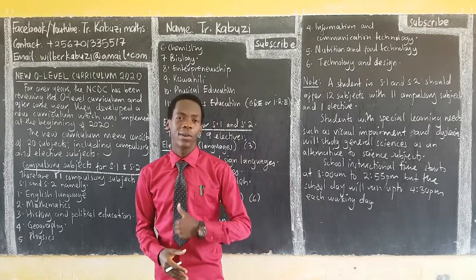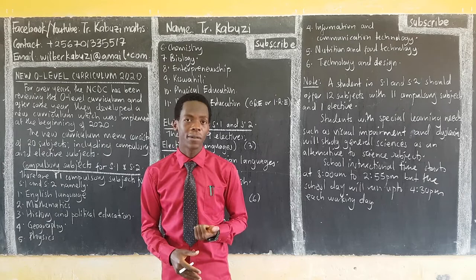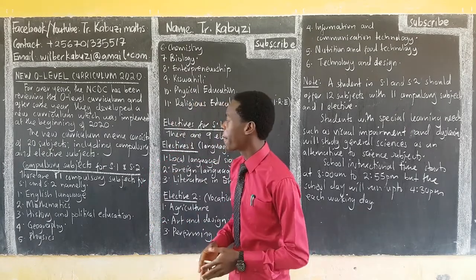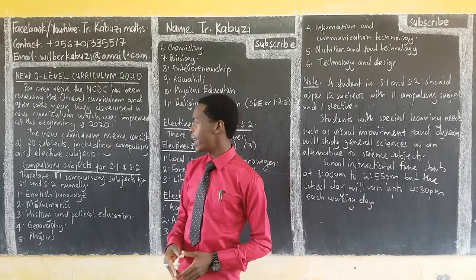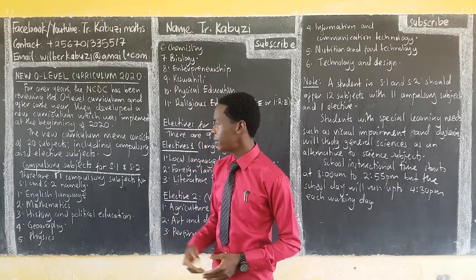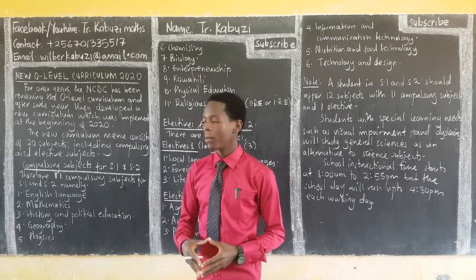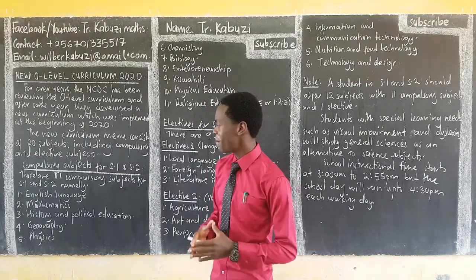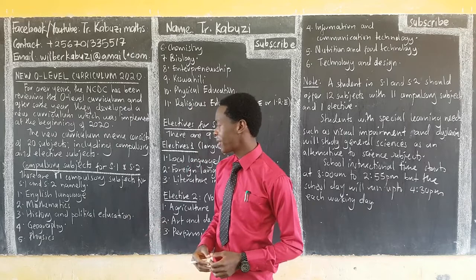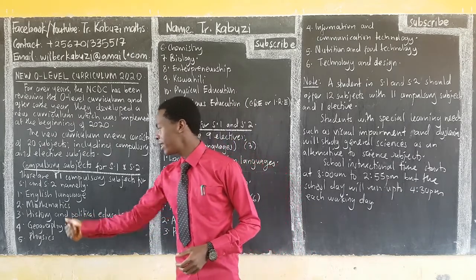Then in the next lesson, we are going to see those for senior 3 and so on. So, the 11 compulsory subjects for S1 and S2, senior 1 and senior 2, namely: English language, it's compulsory. Mathematics, of course, it's compulsory. History and political education, so they add some political education to history.